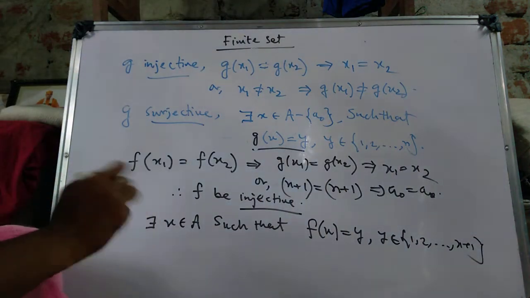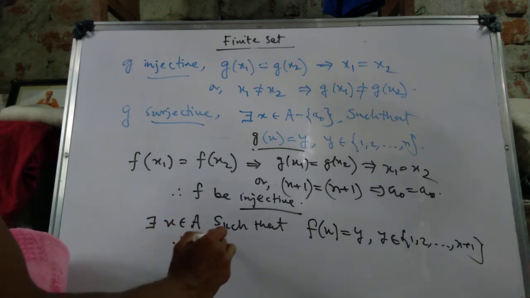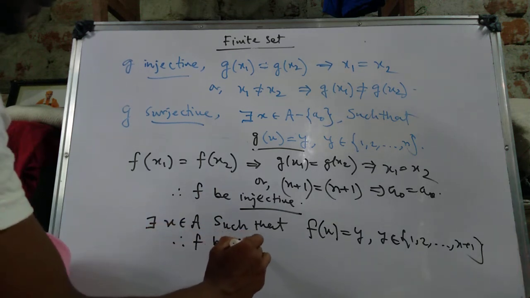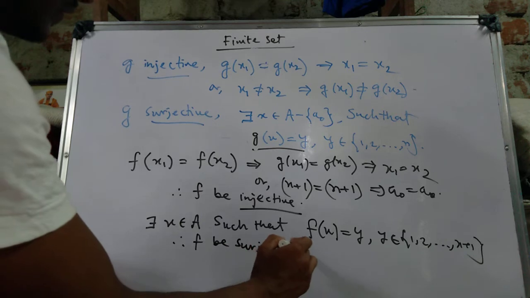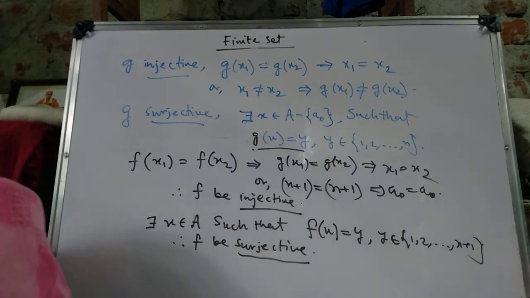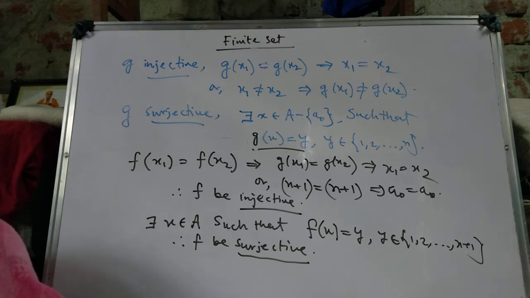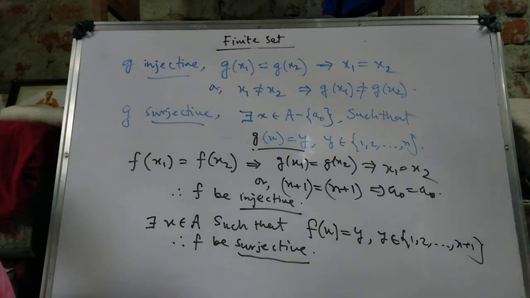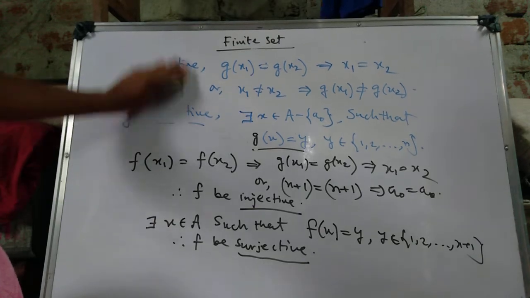Understand? So this implies that f is surjective. This satisfies that f is bijective. Not a problem at all. We all understand about that. Okay, next we're going further.